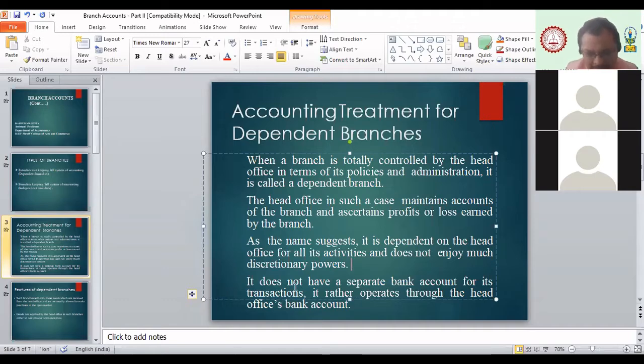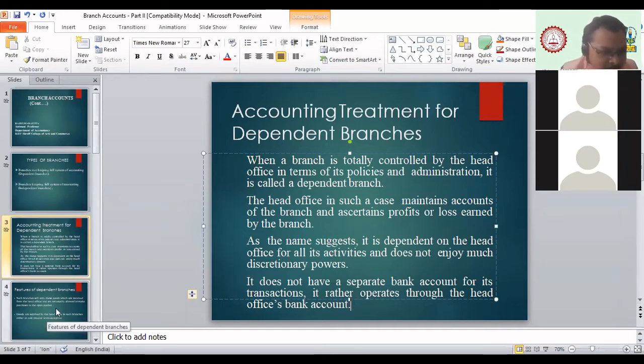And the last point: it does not have a separate bank account for its transactions. Rather, it operates through the head office bank account. Whatever amount they get from the customers, or whatever cash they receive from the daily collection, they deposit in the head office bank account. Is this part clear, beta? Any doubt, any confusion till here? Anyone? Yes, yes, sir. Okay, fine.